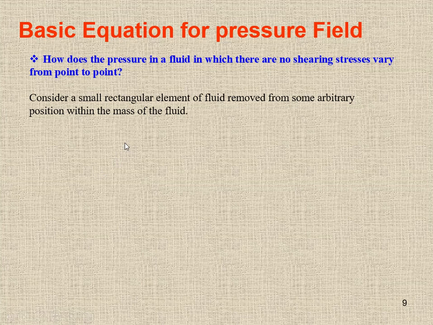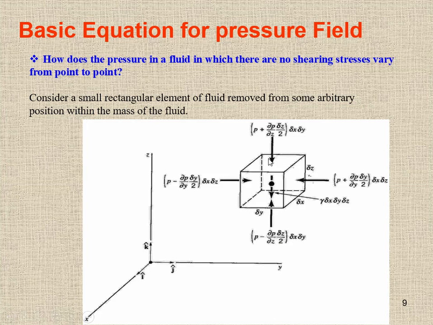To prove this, we are going to consider a small rectangular element. This is a small rectangular element of fluid removed from some arbitrary position within the mass of the fluid. This is a fluid system and we have taken a small fluid element, and here is the free body diagram. The pressure acting on the fluid element in all different directions is mentioned.